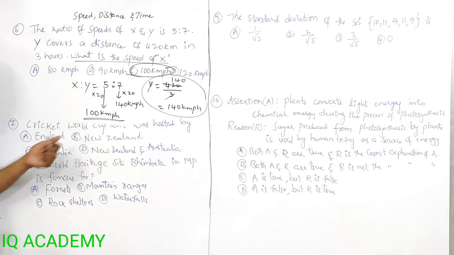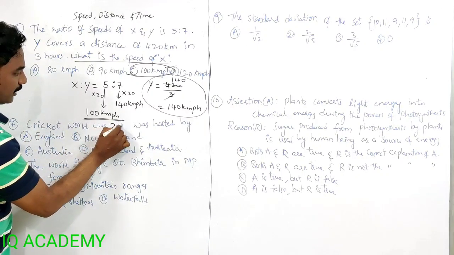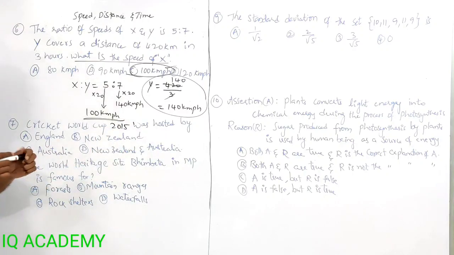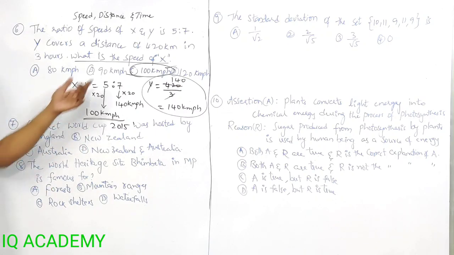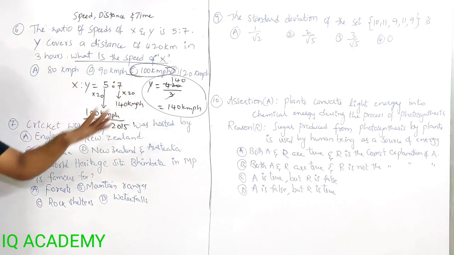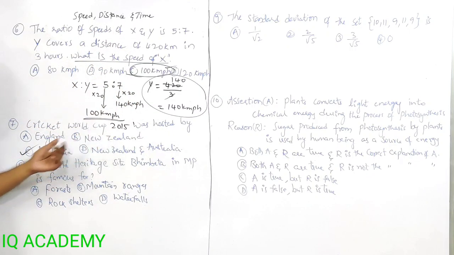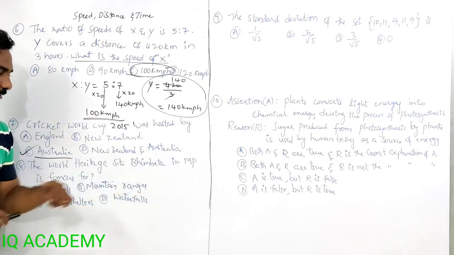Next, Cricket World Cup. It's a direct question. Cricket World Cup 2015 was hosted by which country? We already know the Cricket World Cup was hosted by Australia in 2015. So this is a direct bit from current affairs. In 2016, they asked for the previous year's current affairs. So the 2015 World Cup was held in Australia.